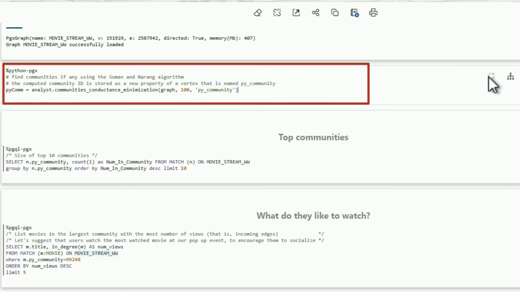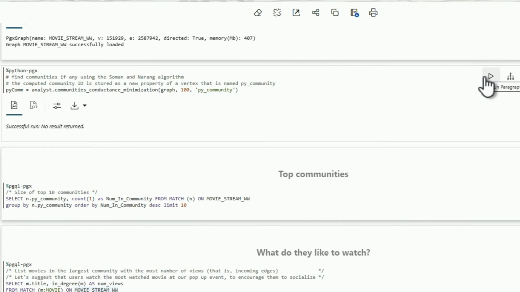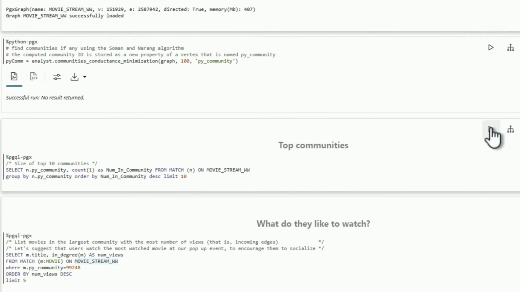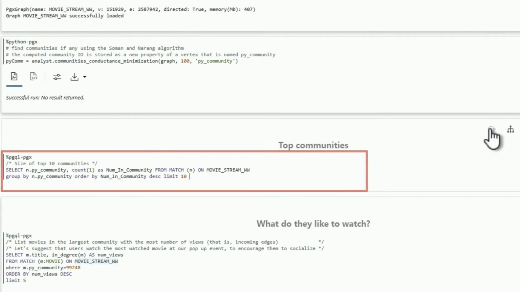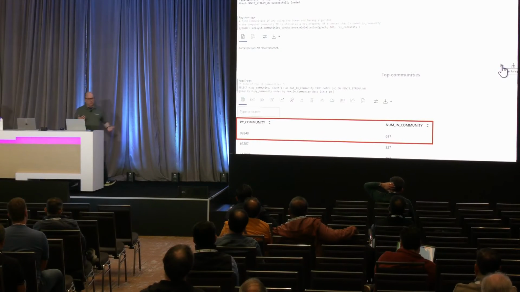There are 60 some odd algorithms, and right here we're using a community detection algorithm. Those communities are built based on relationships, connectivity, and the strength of those connections. When you run this, it creates all these different communities of people who are similar based on extended friendships and what they've watched. So we've run that community detection algorithm, and you can see that this community, number 99248, has 687 people in it.